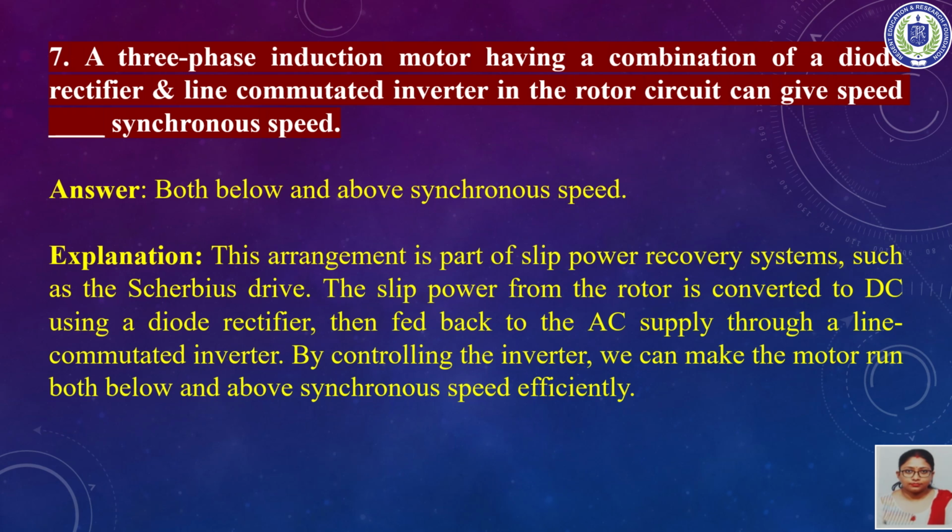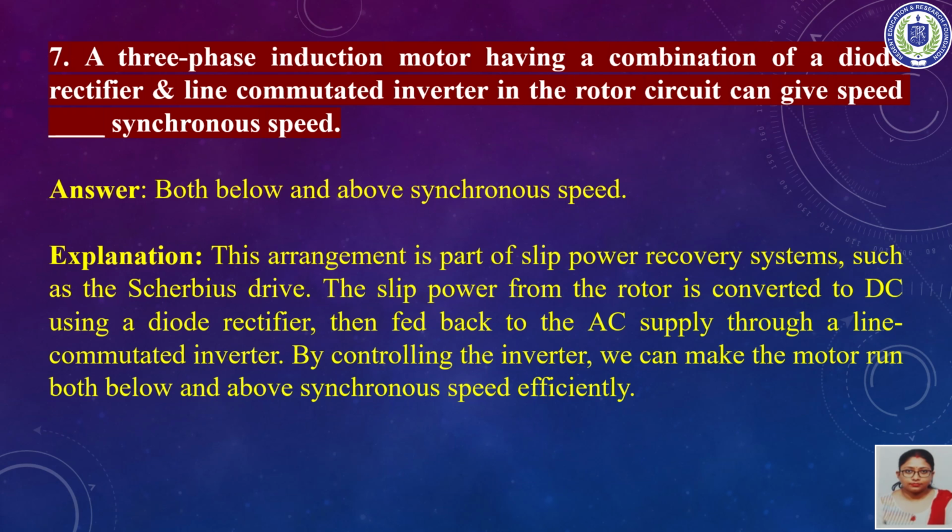This type of combination is a part of a slip power recovery system.